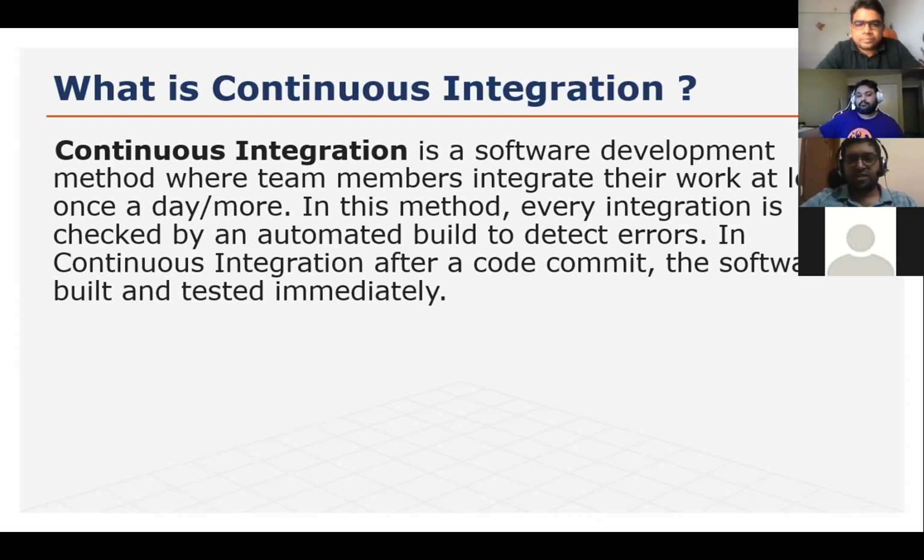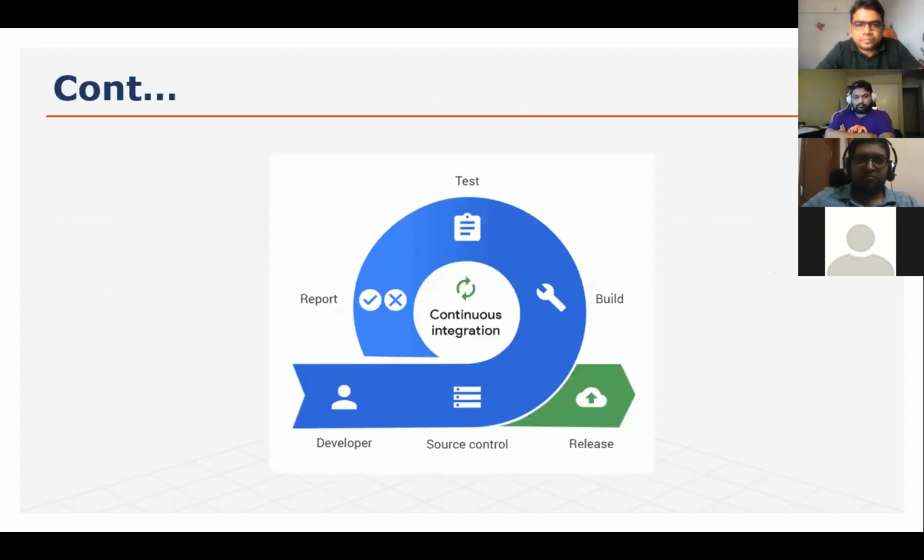So the definition states that, at a very initial level, before Jenkins and before these DevOps tools, before CI/CD, what we used to do is, we have an IT team. We are developing our software or any web application. Suppose I want to change any part of that code, so I will change that code. I will run a Maven script. I will prepare its war file. Then I will give it to the IT team. Then the IT team will deploy on the server. Then again I will test.